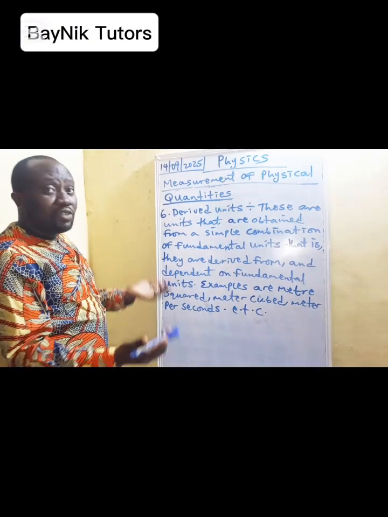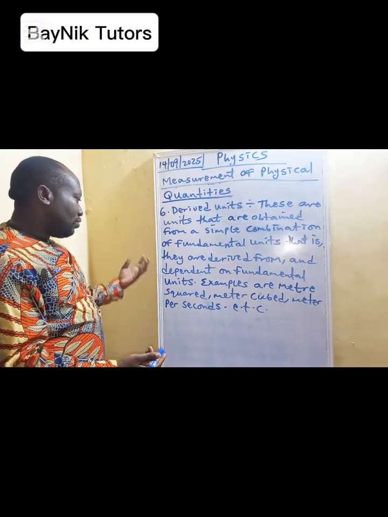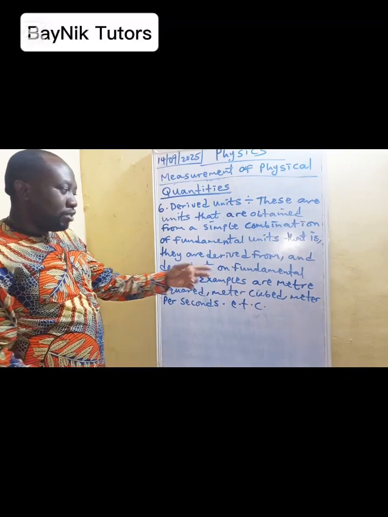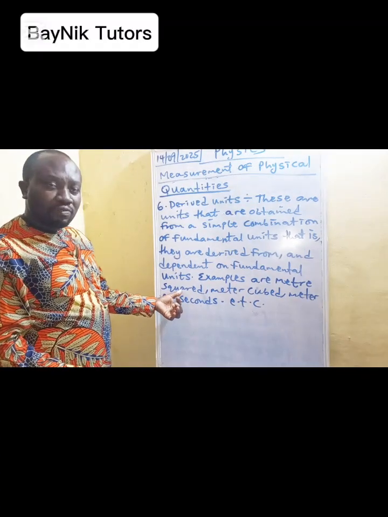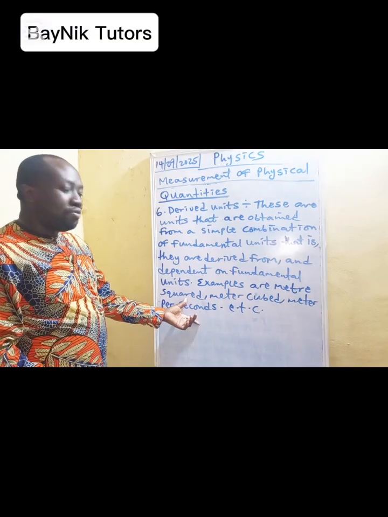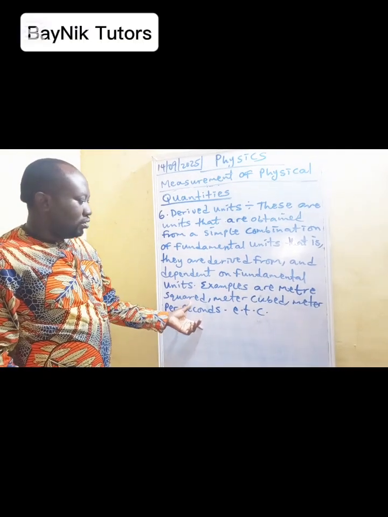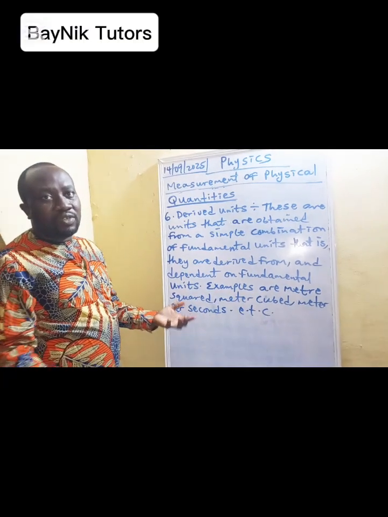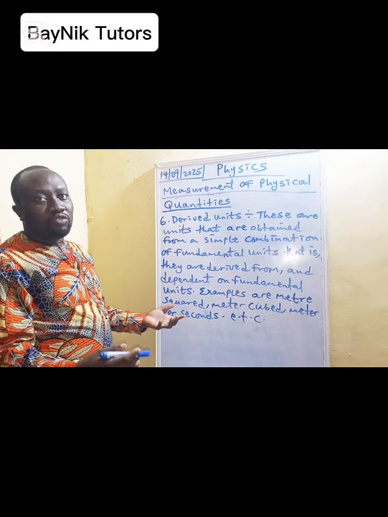For their definition and expression, examples are the meter squared and the meter cubed. The meter squared is for area, the meter cubed is for volume, and the meter per second will be for speed or velocity, and many more. We have density, which will be kilogram per meter cubed.